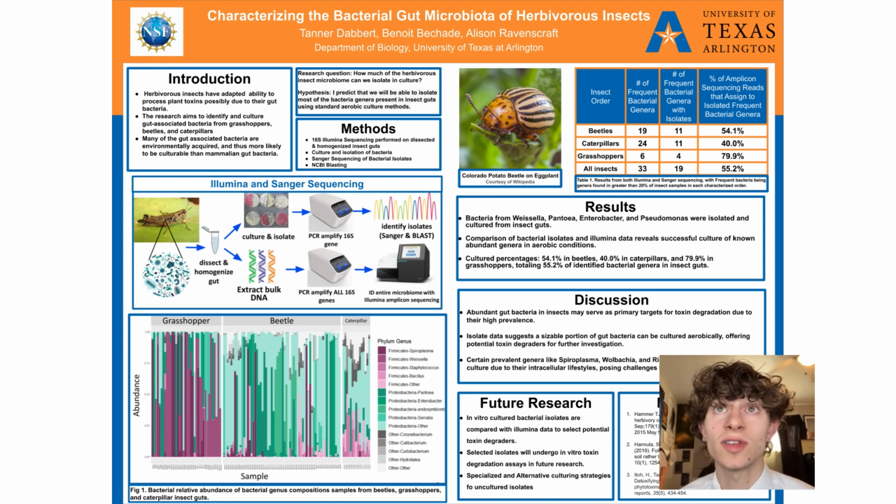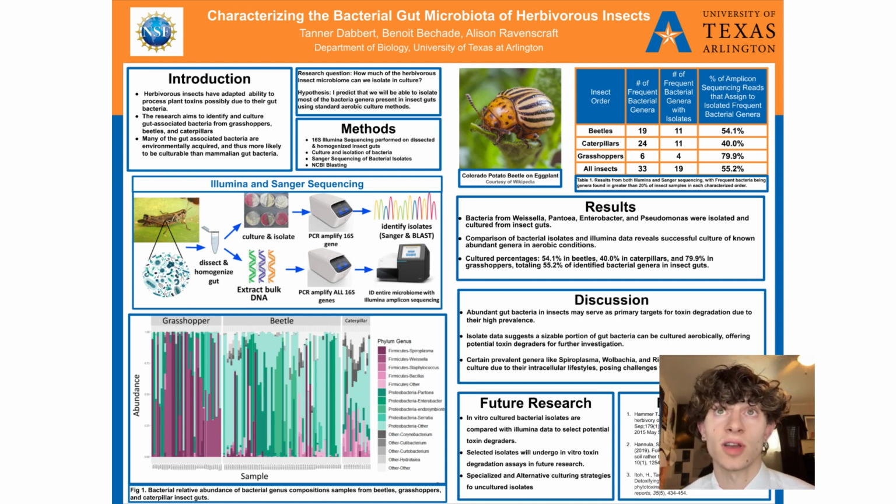The methods used, as seen in the diagram here, included dissecting and homogenizing insect guts, and then either using 16S Illumina sequencing to provide a wide overview of the bacterial genera population contained in the gut, or plating and isolating bacteria to be identified through Sanger sequencing and NCBI BLAST programming that assigned bacterial identities to our isolates based on sequence similarities to previously sequenced and identified bacterial genera.